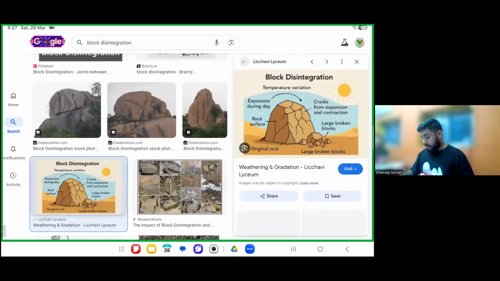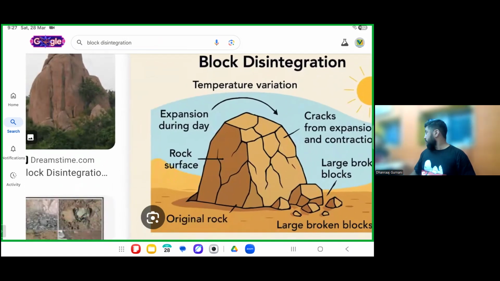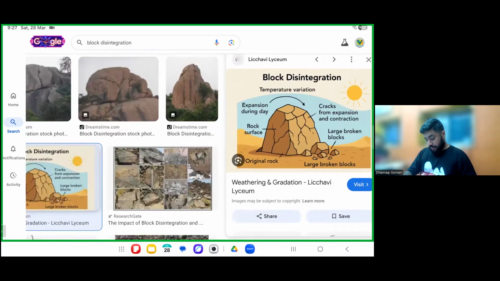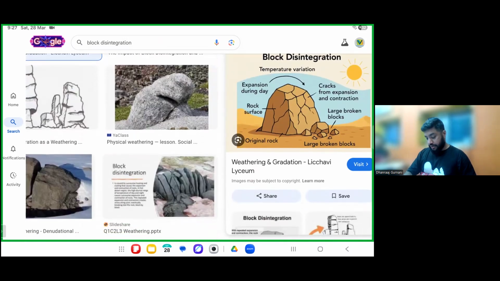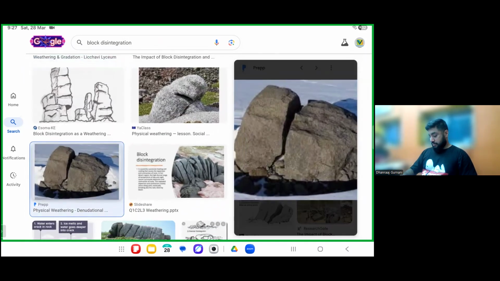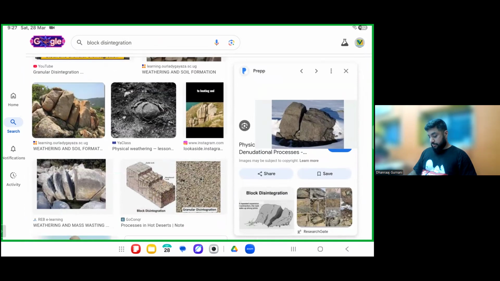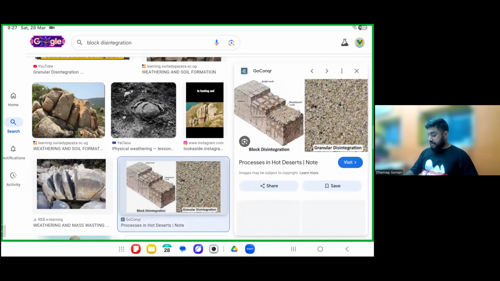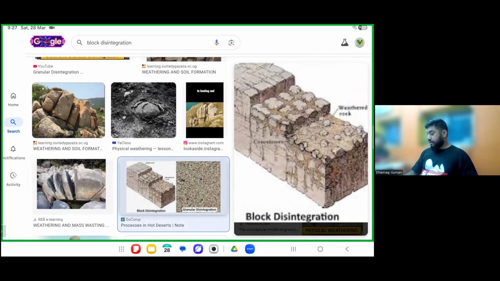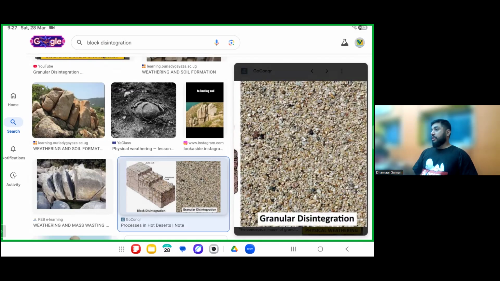The big blocks crack into small rocks. These are block disintegration photos. Can you see entire block is cracked into smaller parts? Two, more than two, anything more than two. This is the difference between block and granular. Block breaks down into parts. Granular is basically grains, when the rock becomes grains. These are all physical types.